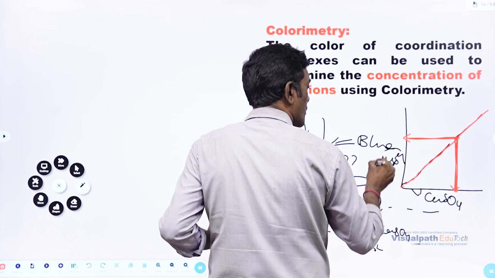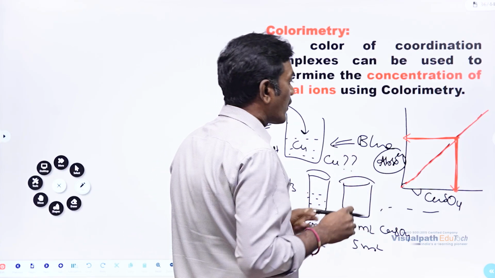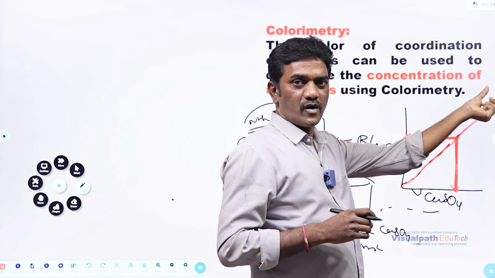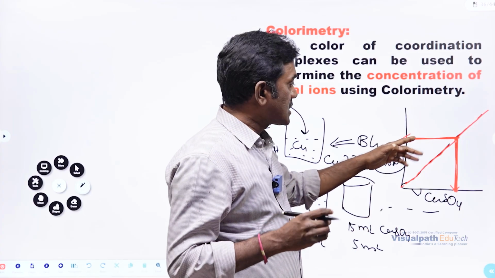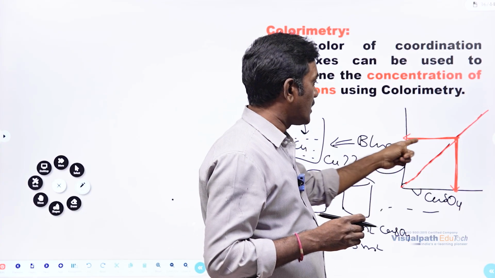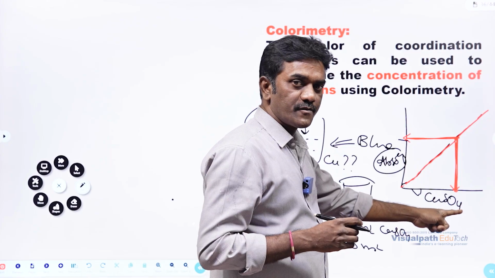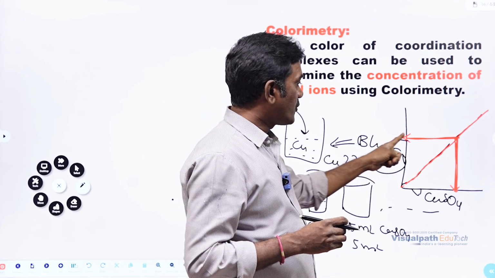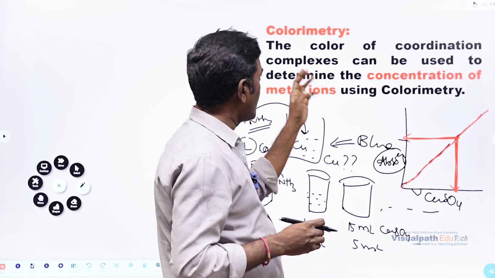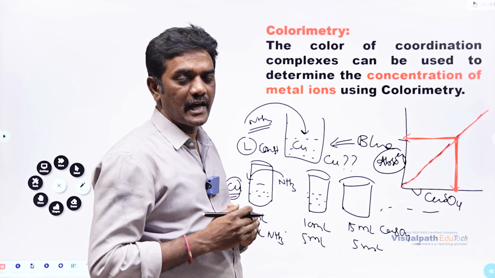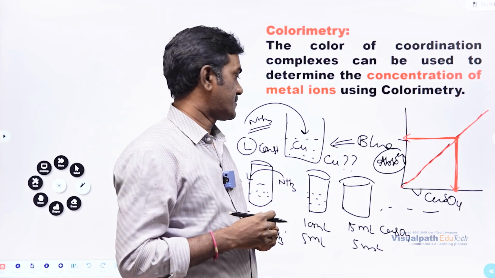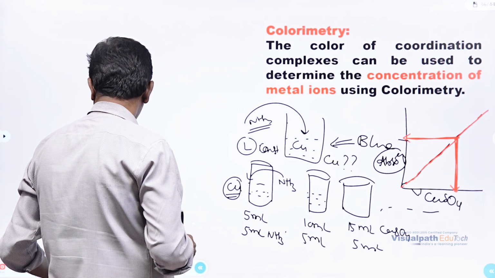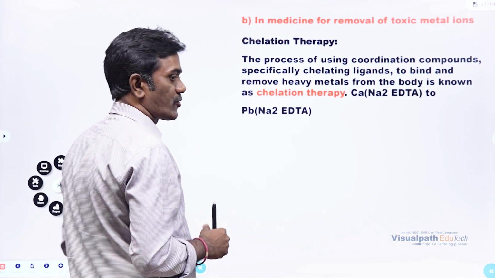Based on this absorbance value, we will get a graph like this. Whatever concentration we want to know, we can find out from the particular volumes by using this graph. So in this way, the colorimetry experiment will help us to find out the copper present in the solution. This is qualitative and quantitative.